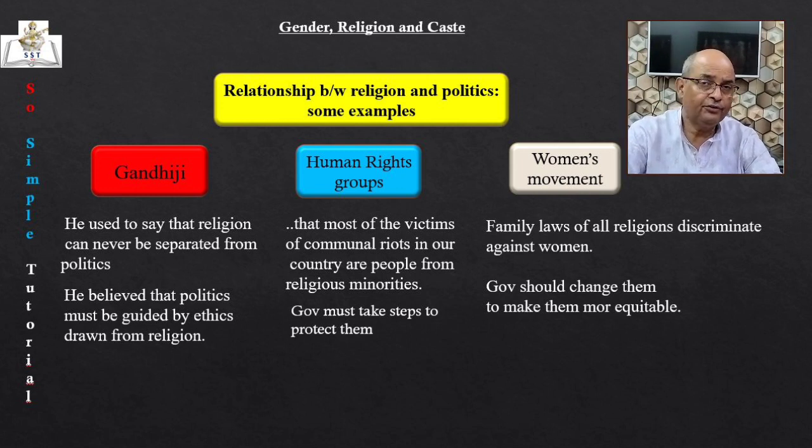In our country, different family laws apply to followers of different religions. Hindu Succession Act of 1956 applies to the Hindus. Muslim Personal Law or Sharia of 1937 applies to the Muslims.